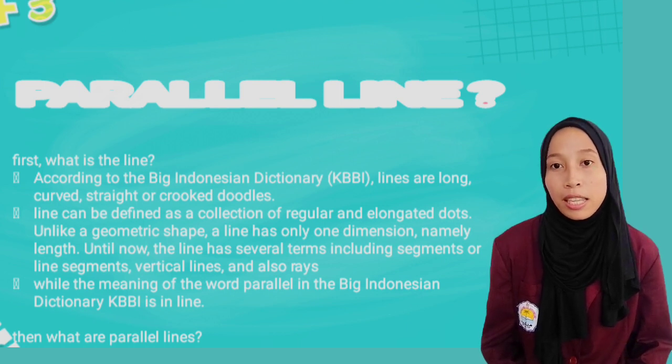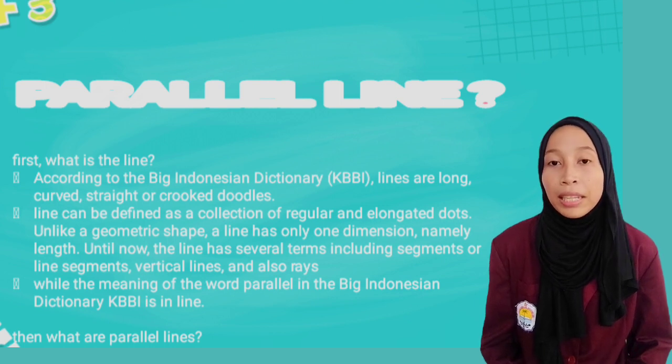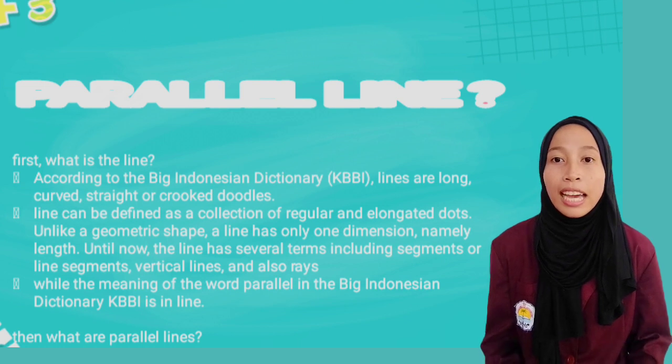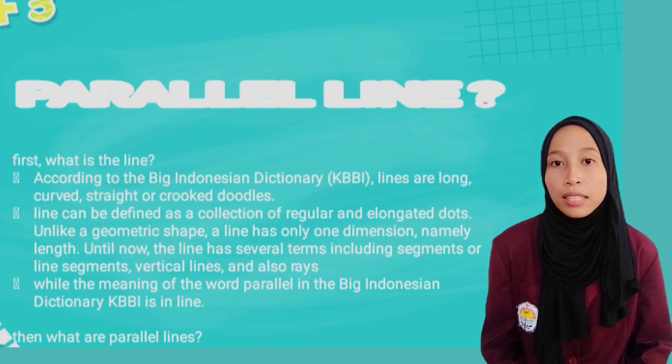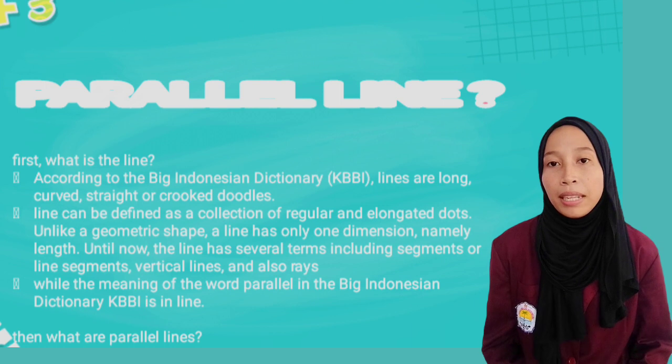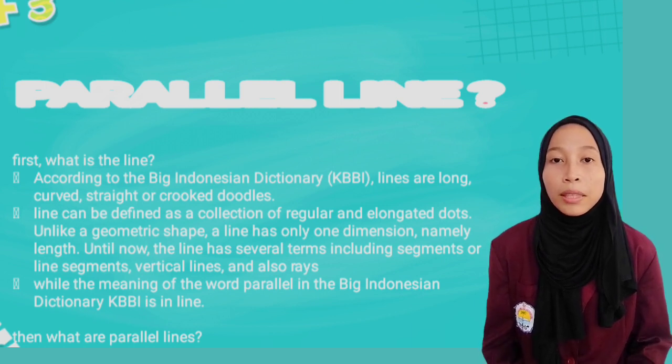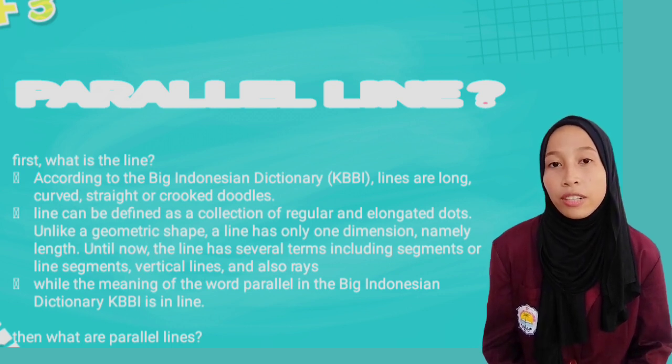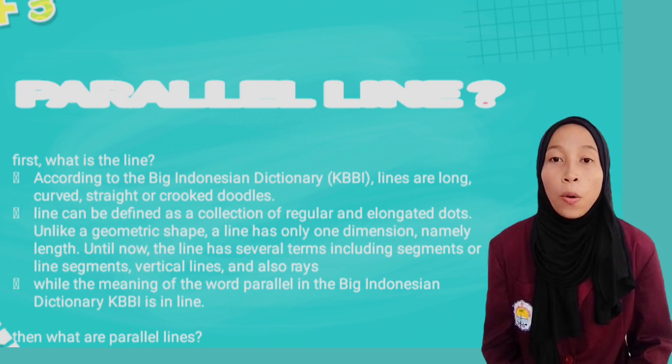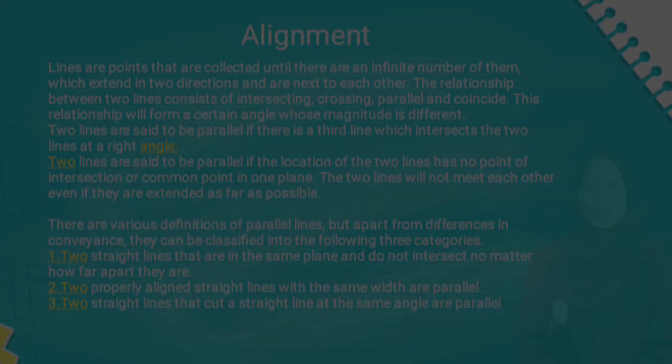Unlike a geometric shape, a line has only one dimension, namely length. Until now, the line has several terms including segments or line segments, vertical lines, and so on, while the meaning of the word parallel in the Big Indonesian Dictionary is in line. Then, what are parallel lines?